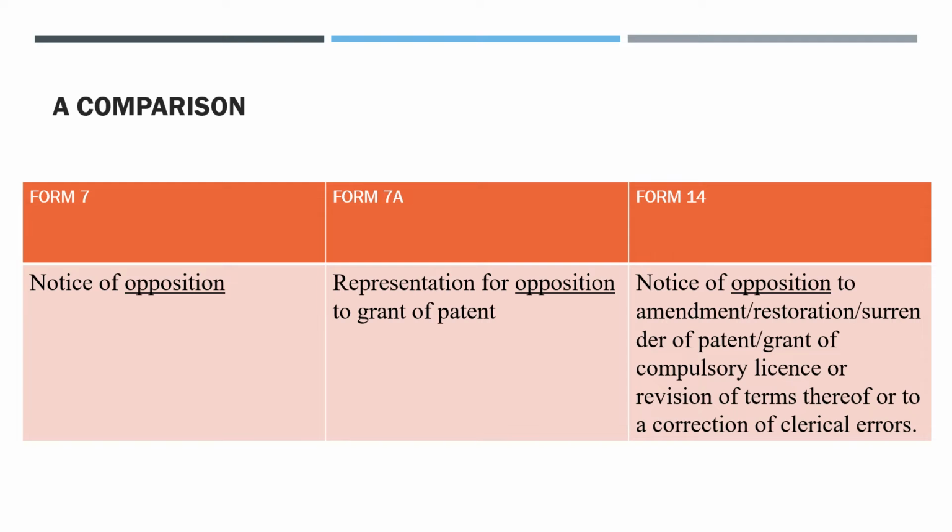If we go to the old slide where we have discussed form number 14, where we were establishing the relationship between form 14 and the relevant rules and sections, there we can find that the first section we need to talk about is section number 57.